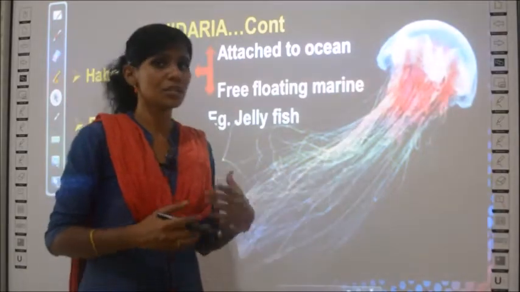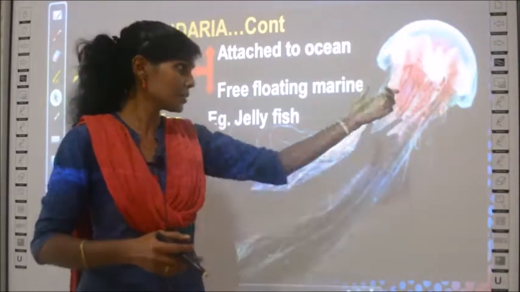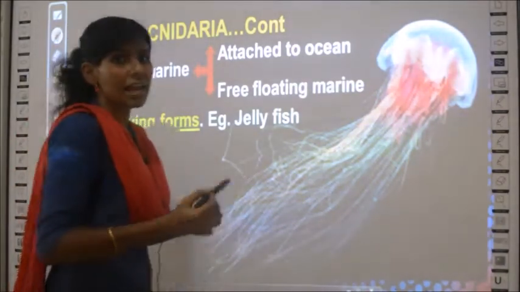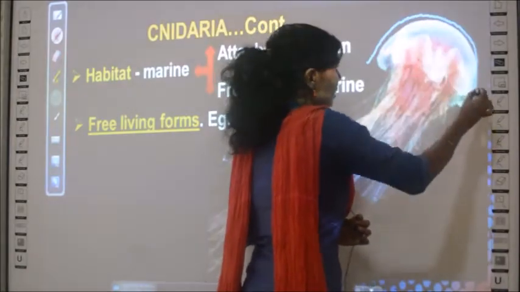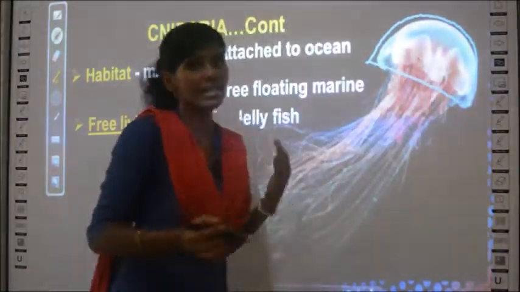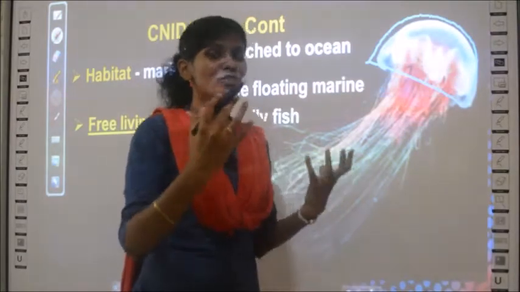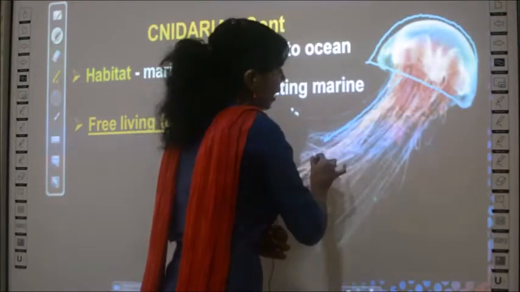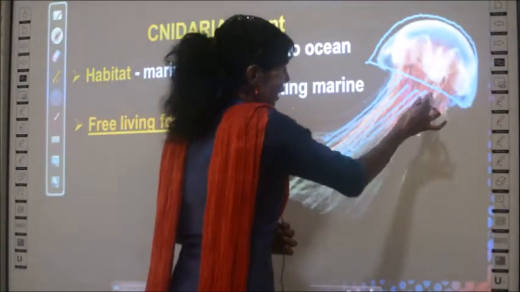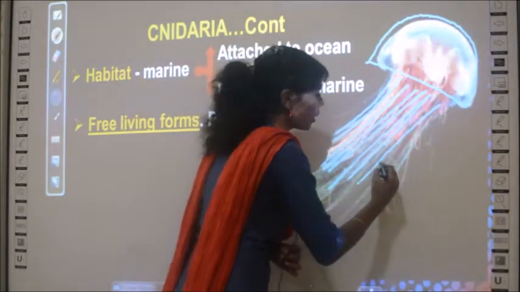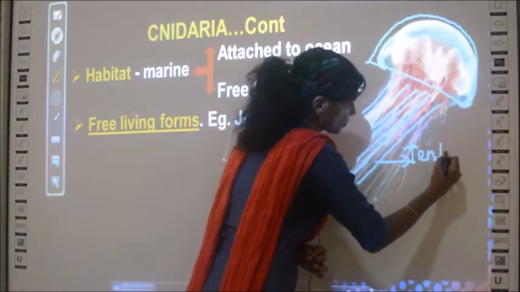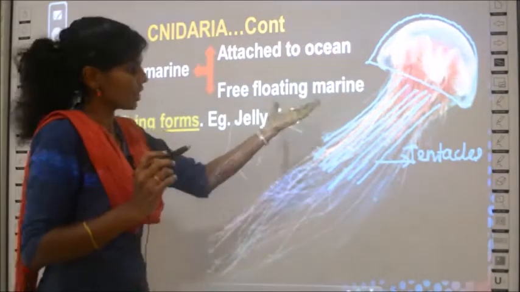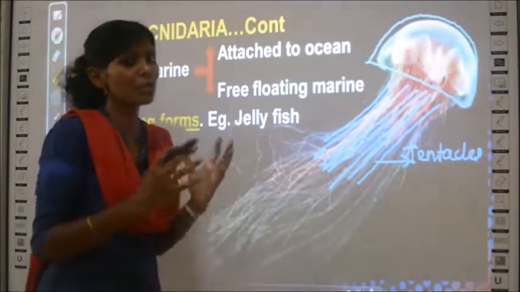Okay, so when you look at this, what is the shape of the jellyfish? If I ask you what is the shape of this, what will you tell? You can say the jellyfish appears like an inverted bowl. See, this structure is like a bowl, right? So this bowl is like an inverted bowl. What can you see again? In the lower portion, you have so many tentacles. Can you see? These are all called tentacles. So the shape is like an inverted bowl with the lower portion having many tentacles.